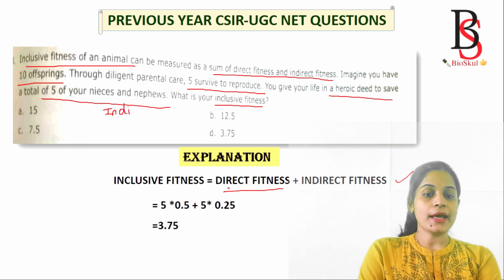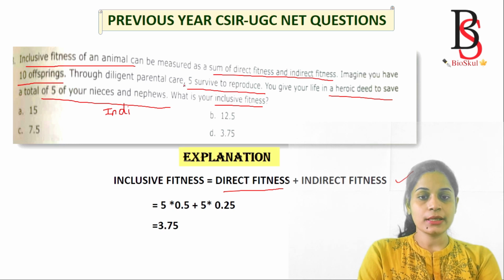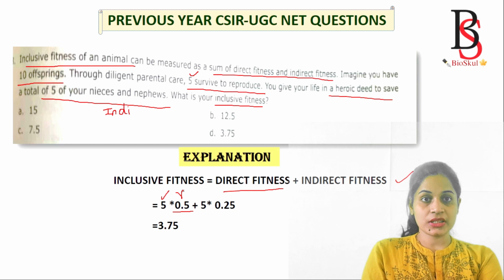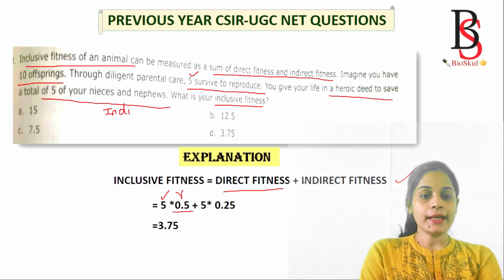Inclusive fitness equals direct fitness plus indirect fitness. The direct fitness value is 5 multiplied by the relatedness R, and the relationship with your own child is 0.5, plus indirect fitness.